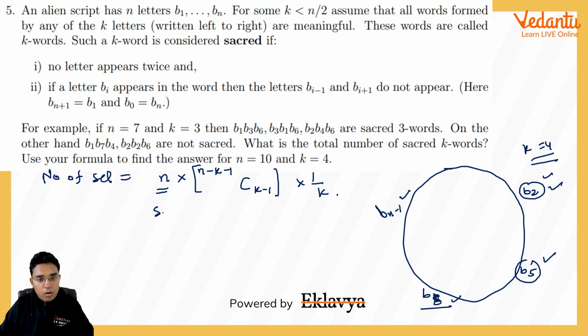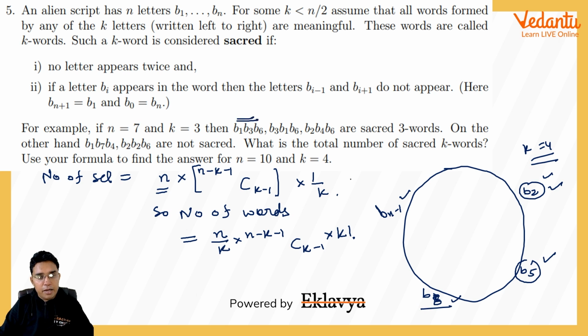Okay, so number of words. So number of words would be, we just have to multiply it by k factorial: n minus k minus 1 C k minus 1 into k factorial, because these k letters, if they are different, arranging them will be done in k factorial. So if we can simplify it, I think it will be n into k minus 1 factorial into n minus k minus 1 C k minus 1. So that is the formula for all n and k.